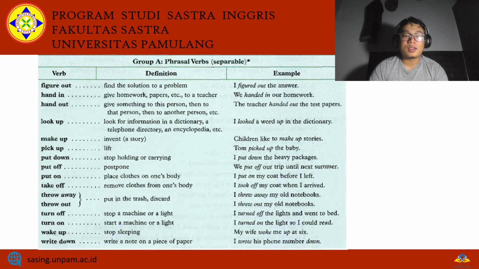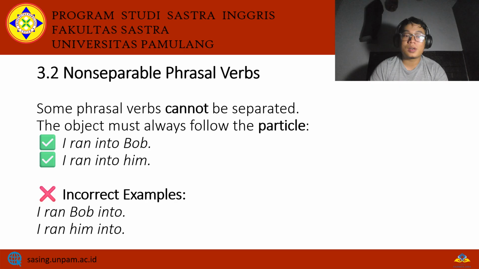The second type of phrasal verbs is non-separable phrasal verbs. These phrasal verbs cannot be separated like the first type. The object must always follow the particle. Always. It's underlined, always. So for example, I ran into Bob, I ran into him. You cannot say I ran Bob into or I ran him into.